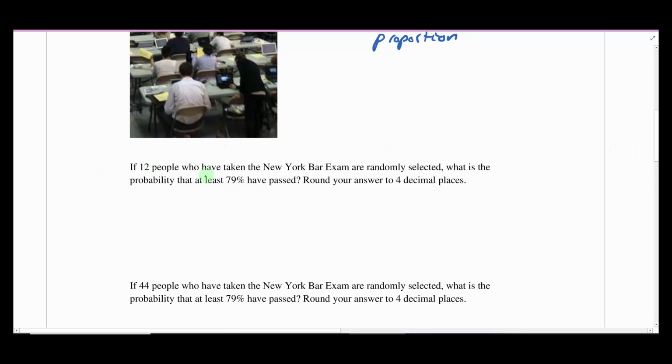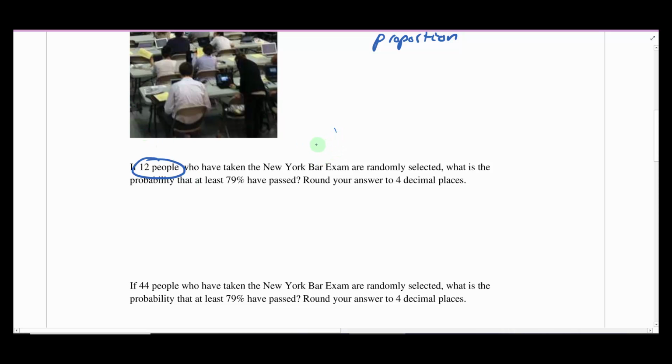So let's see what we got here. It says if 12 people who have taken the New York bar exam are randomly selected, what is the probability that 79% have passed? This is an example where we do the sampling distribution because we are taking multiple people. In yesterday's video, we talked about how we know when to use the sampling distribution: if we're taking multiple things at a time, calculating a statistic based on that sample, and we keep doing that over and over again. In this case, we're taking 12 people and looking at what proportion of them pass, then we take another 12 people, do the same thing, and another 12 people, do the same thing.